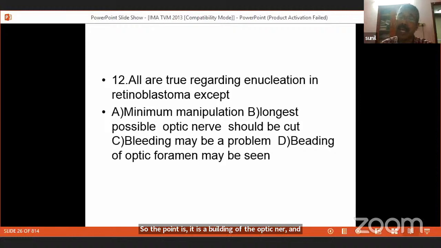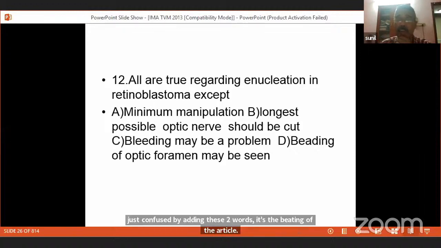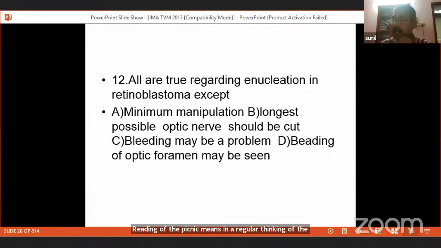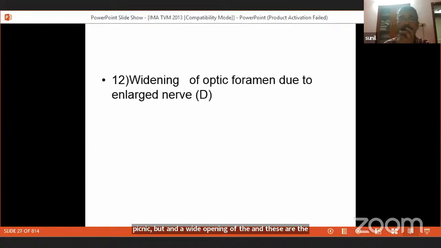See how deep they have asked this question. It's a beading of the optic nerve and the widening of the optic foramen. These are the findings of retinoblastoma. They have just confused us by adding these two words. Beading of the optic nerve means an irregular thickening of the optic nerve, and a widening of the optic foramen. These are the findings in retinoblastoma. So the answer to this is D.